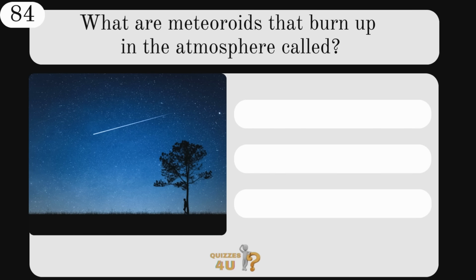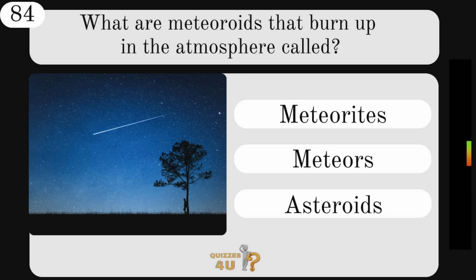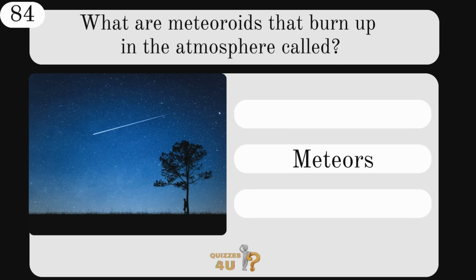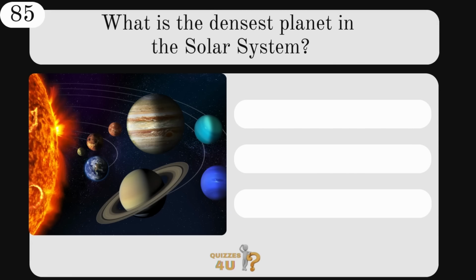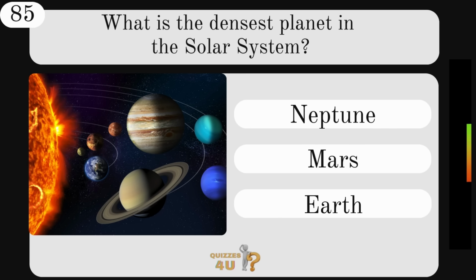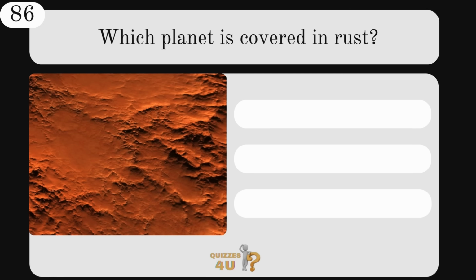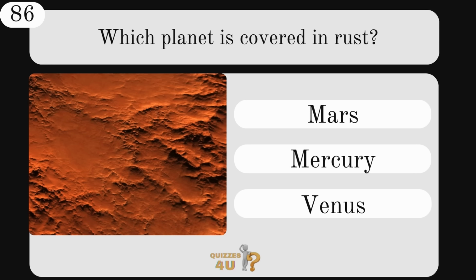What are meteoroids that burn up in the atmosphere called? Meteorites, meteors, or asteroids? They are meteors. What is the densest planet in the solar system? Neptune, Mars, or Earth? The answer is Earth. Which planet is covered in rust? Mars, Mercury, or Venus?